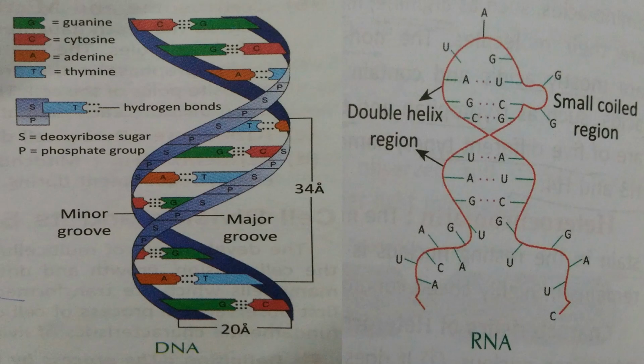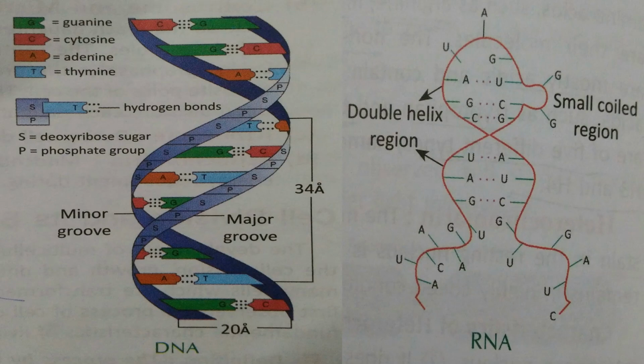Next, RNA, I have already said that it is a single-stranded non-helical structure. It is made up of a chain of molecules, but sometimes it makes a hairpin loop or a helical structure.